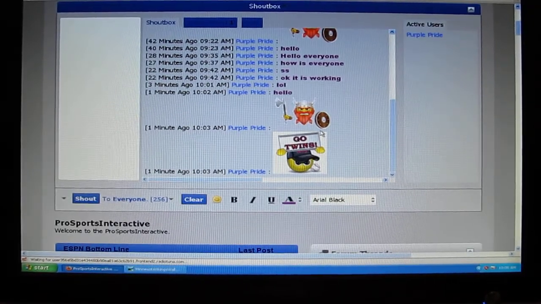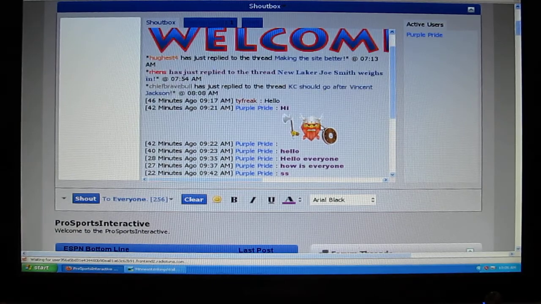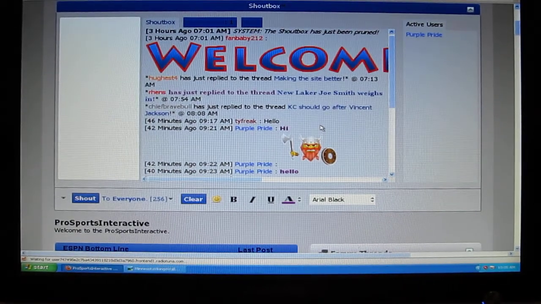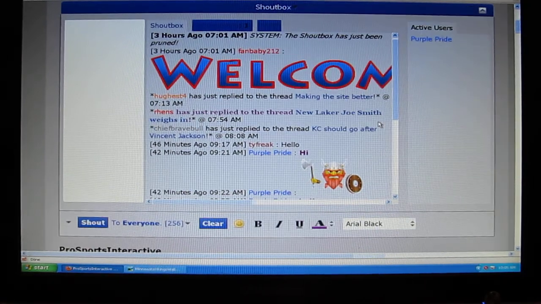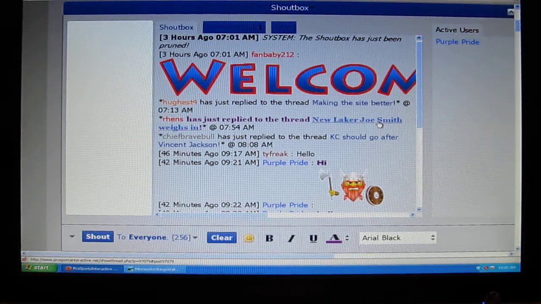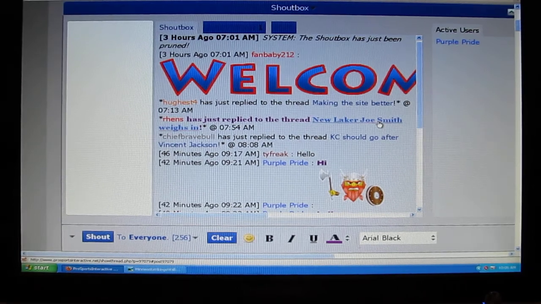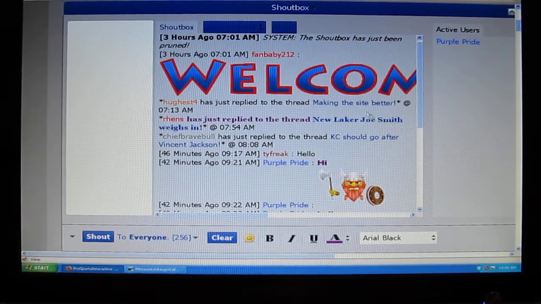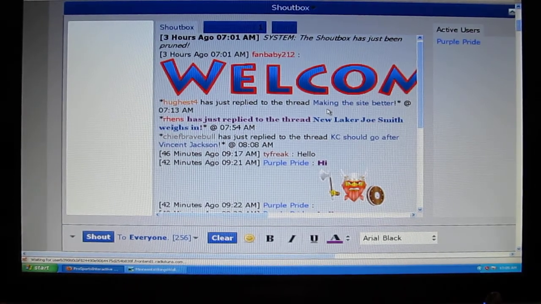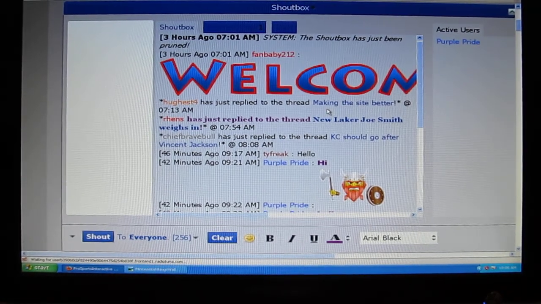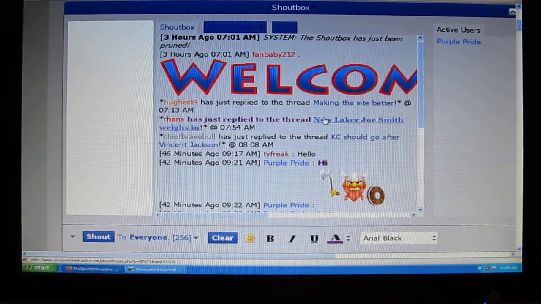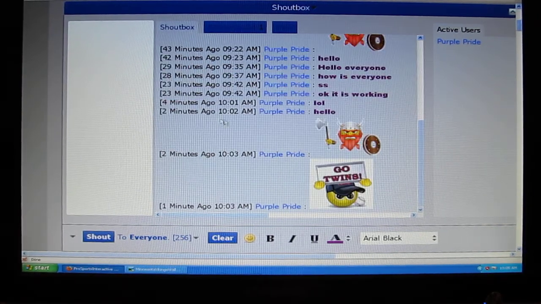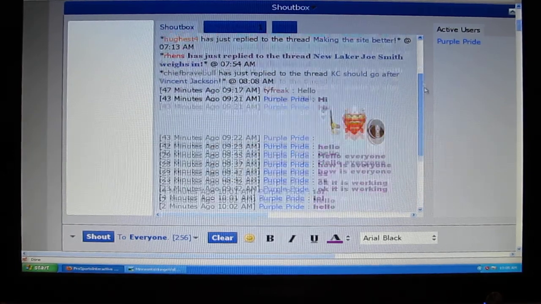Now let's go back up and look at the shoutbox. One of the best features about the shoutbox is this: don't you hate when you're posting on a thread and you post your reply and you sit there and you have to hit the refresh or reload button, or walk away from your computer and come back every 2 minutes to see if somebody mentioned something to you? Well, no longer do you have to do that on PSI. The shoutbox lets us know in real time when something happens.